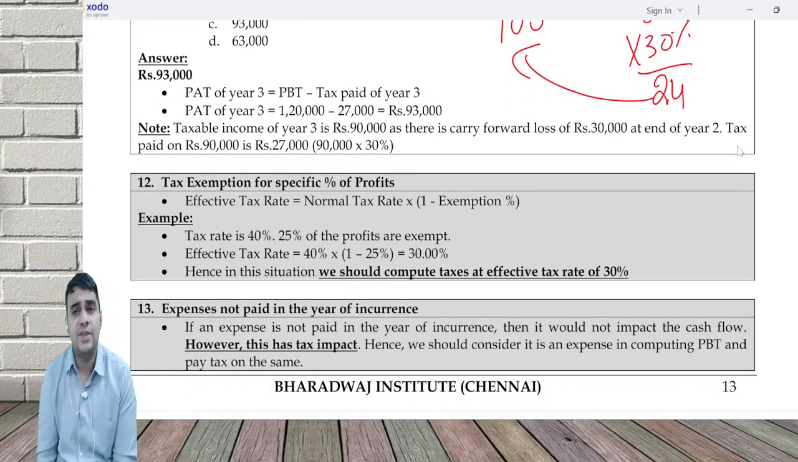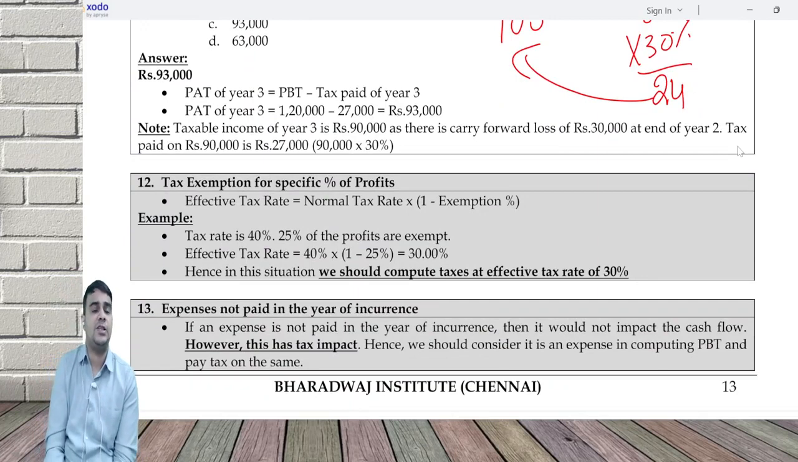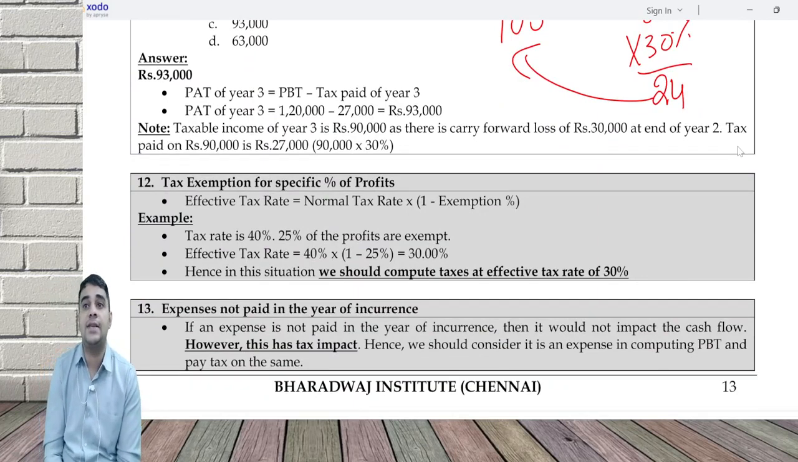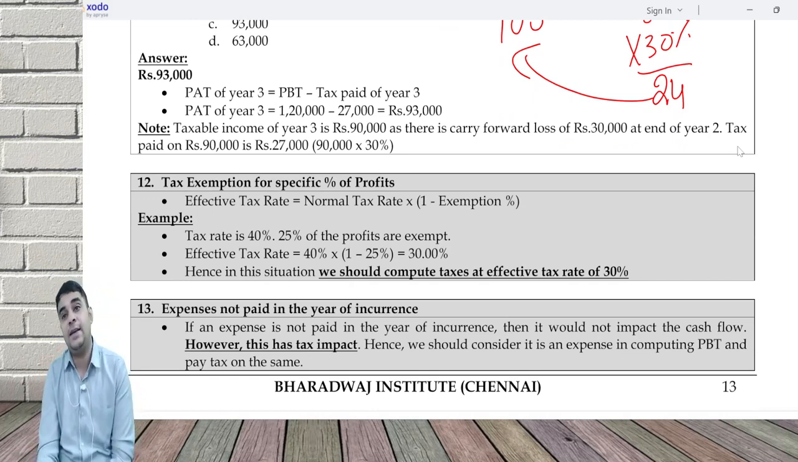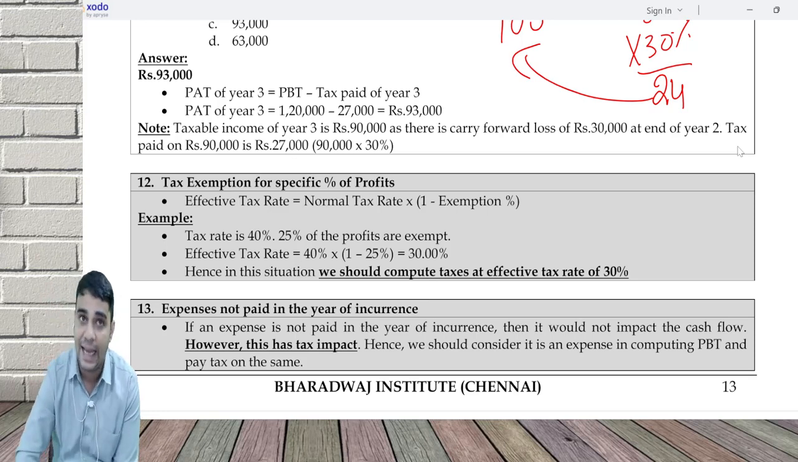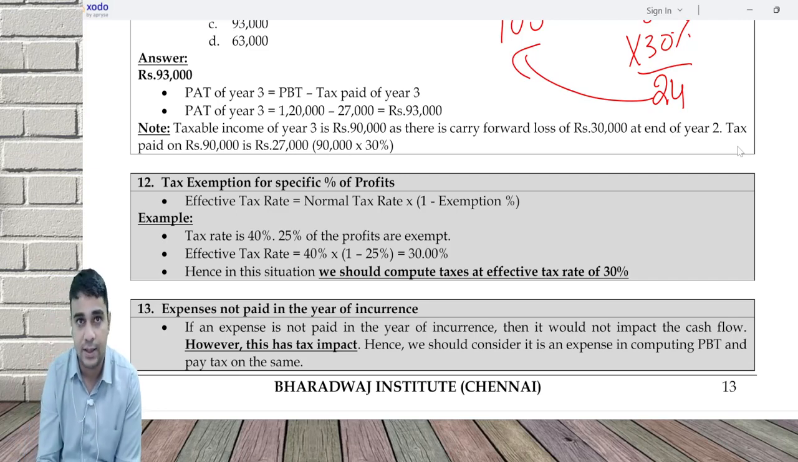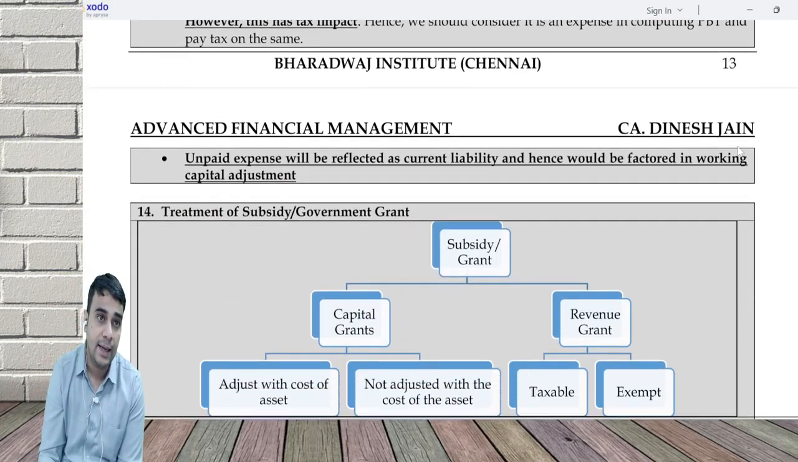Tax exemption. If there's a tax exemption for a specific percentage of profit, my effective tax rate goes down. Effective tax rate is equal to normal tax rate into 1 minus the exemption percentage. Expenses not paid in the year of incurrence. If you don't pay some of the expenses in the year of incurrence, it will become a current liability and will be reflected as a decrease in working capital.